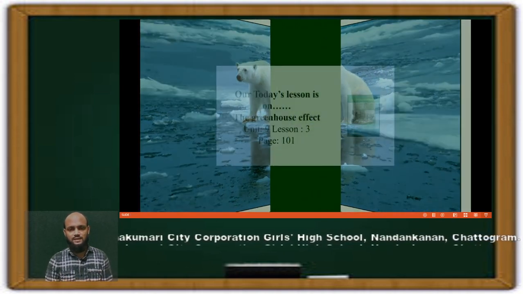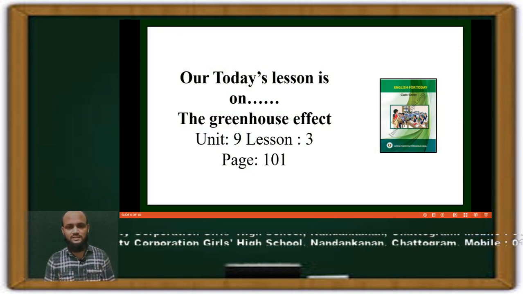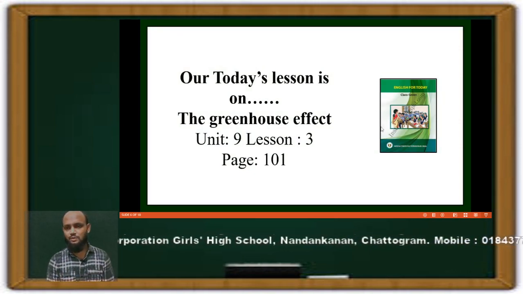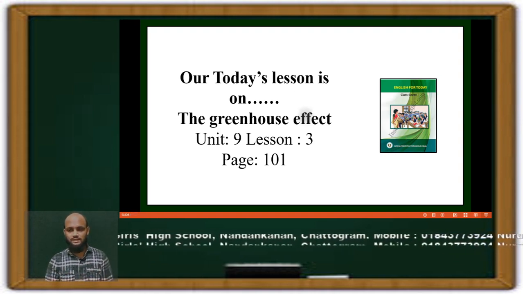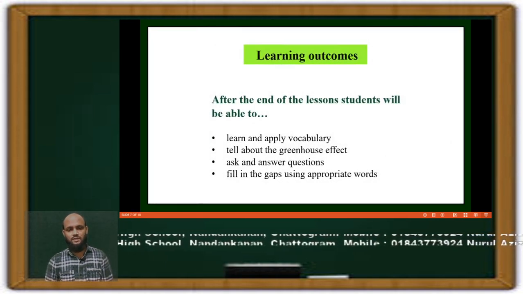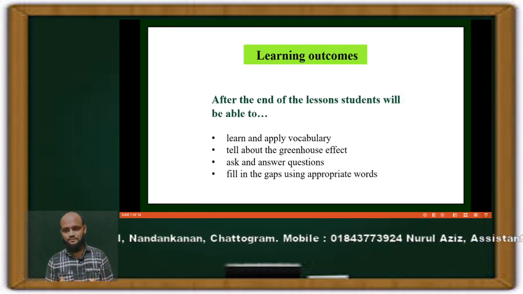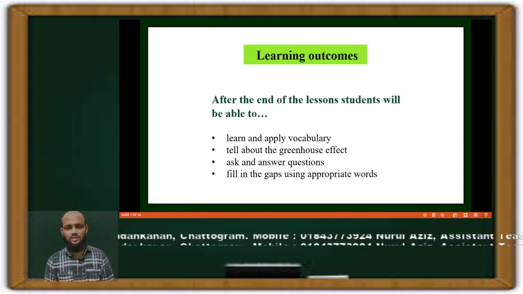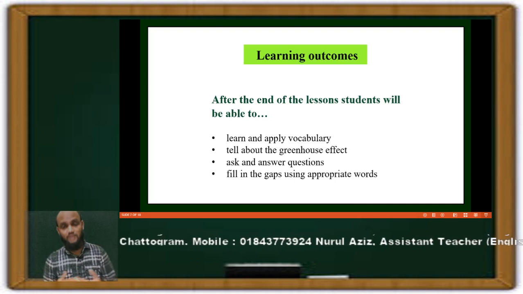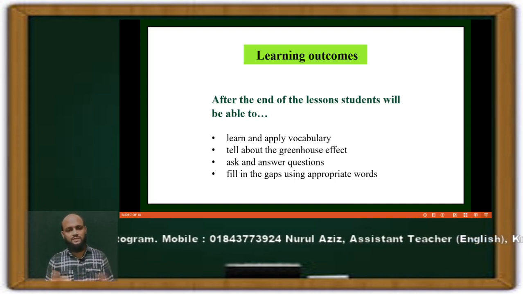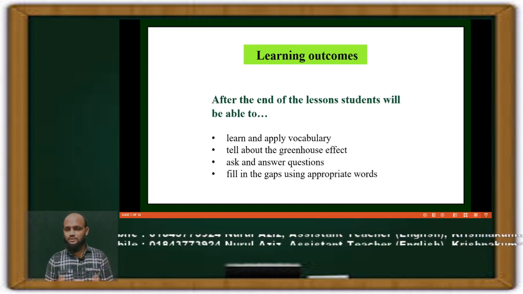So our today's lesson is the greenhouse effect. This is from unit 9 lesson 3. You will find this on page 101 of the English for Today book. Please open your book and get ready to start our today's lesson. First of all, as usual, we are going to tell you the outcomes of today's lesson. After the end of the lesson, you will be able to learn some vocabulary and apply it in a sentence, tell about the greenhouse effect, and ask and answer questions. You can also fill in the gaps using appropriate words.